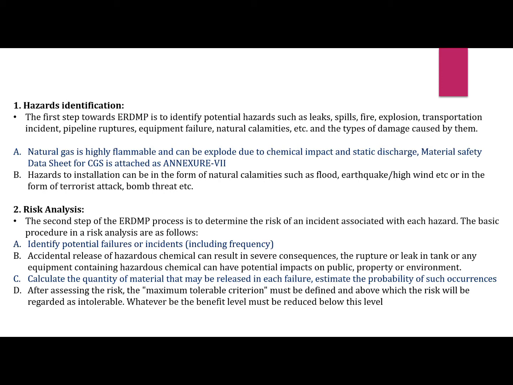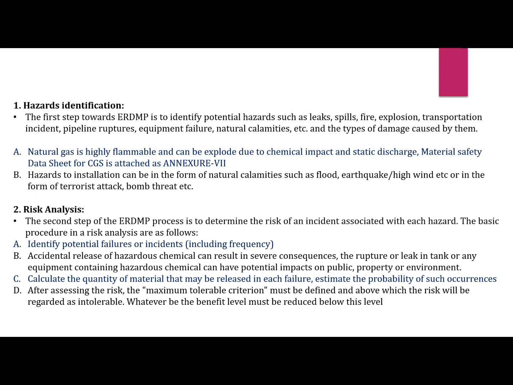For this, there is a sheet called the Material Safety Data Sheet for the city gas station, which is attached in the upcoming slide as Annexure 7. Second, the hazards can be in the form of natural calamities such as flood, earthquake, high wind, etc. or in the form of man-made hazards, that is terrorist attack, bomb threat, etc.